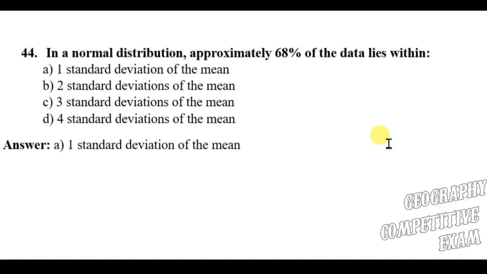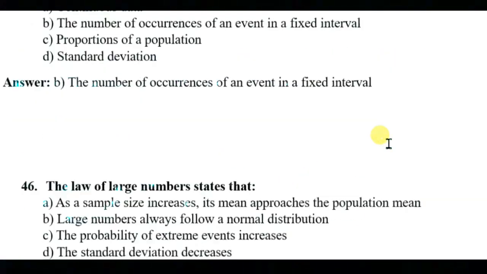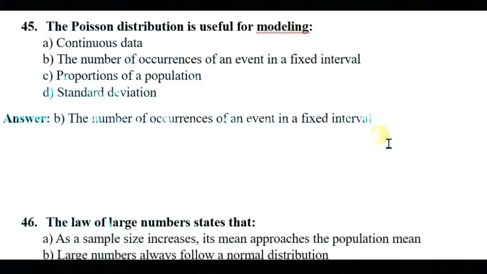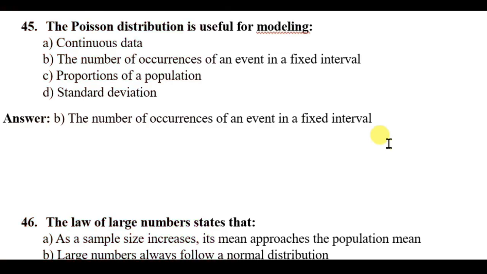Question number 44. In a normal distribution, approximately 68% of the data lies within one standard deviation of the mean, 2 standard deviation of the mean, 3 standard deviation of the mean, 4 standard deviation of the mean. Here the right answer will be 1 standard deviation of the mean. Question number 45. The Poisson distribution is useful for modeling continuous data, number of occurrences of an event in fixed interval, proportions of population, standard deviation. Here the right answer will be the number of occurrences of an event in a fixed interval.